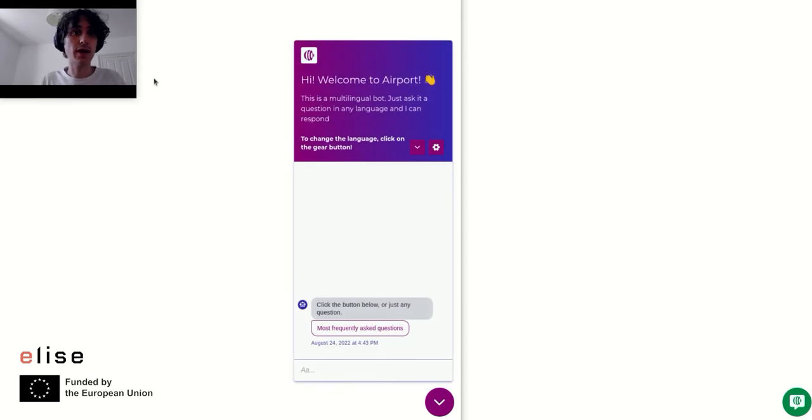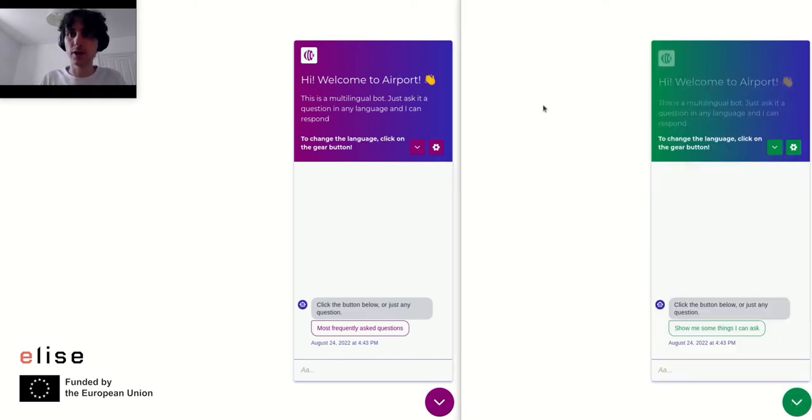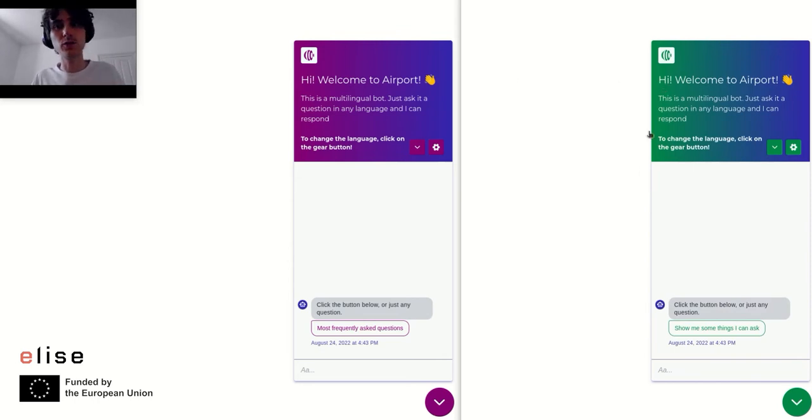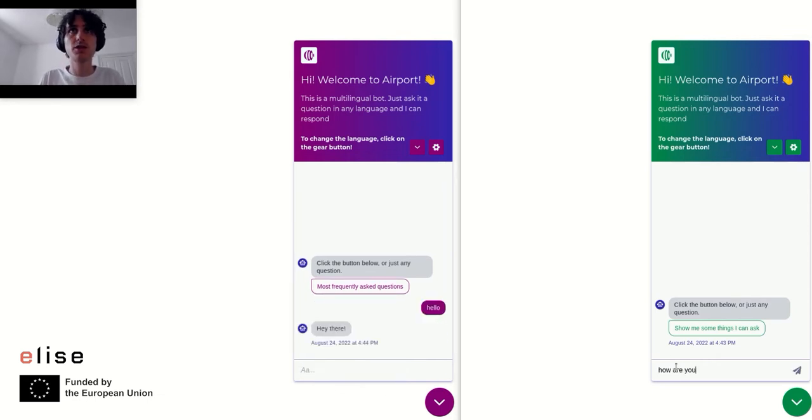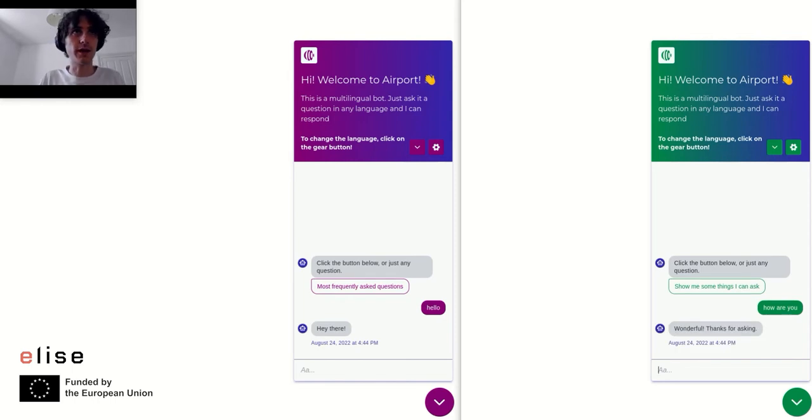Here on the left, we have a bot that has been trained on FAQ data from an airport and smalltalk data. It uses the old encoder, a pre-trained multilingual language model. On the right, in green, we have the same bot, but this time using the encoder we fine-tuned on the ELISE project. Let's start with some basic smalltalk queries, which both bots should handle fine.